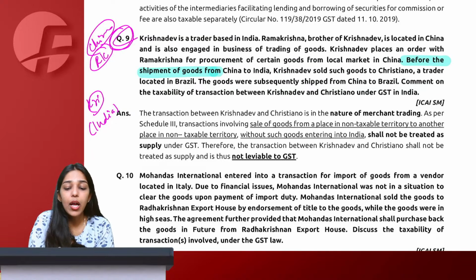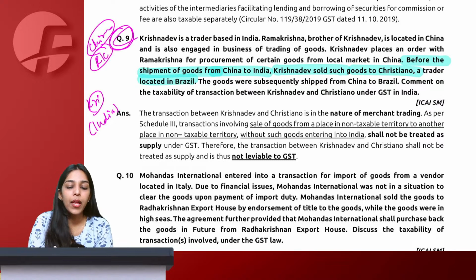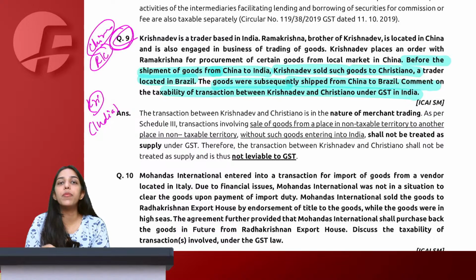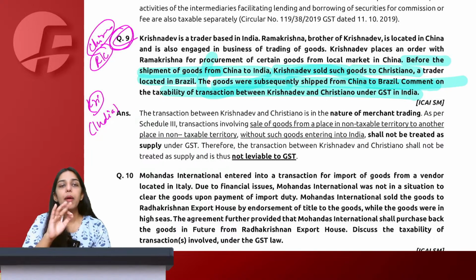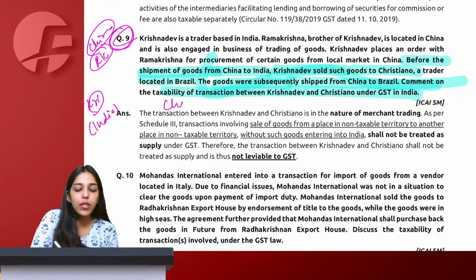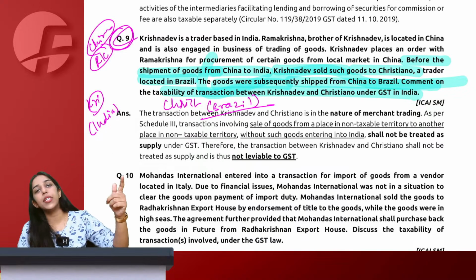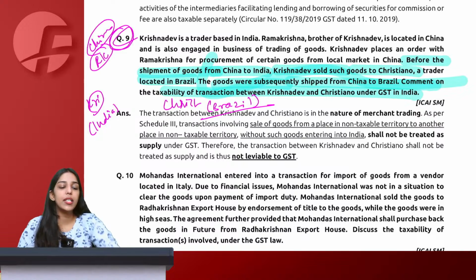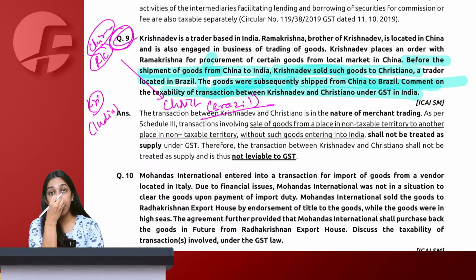Before the shipment came to India, Krishna Dev sold these goods to Cristiano, a trader in Brazil. The goods were subsequently shipped from China to Brazil. So what happened? The goods were being packed in China. Meanwhile, Krishna Dev had a conversation with Cristiano. Cristiano is from Brazil. So what did Krishna Dev do? He called Ramakrishna and told him that you directly supply the consignment from China to Brazil. So will this consignment be taxable in India?